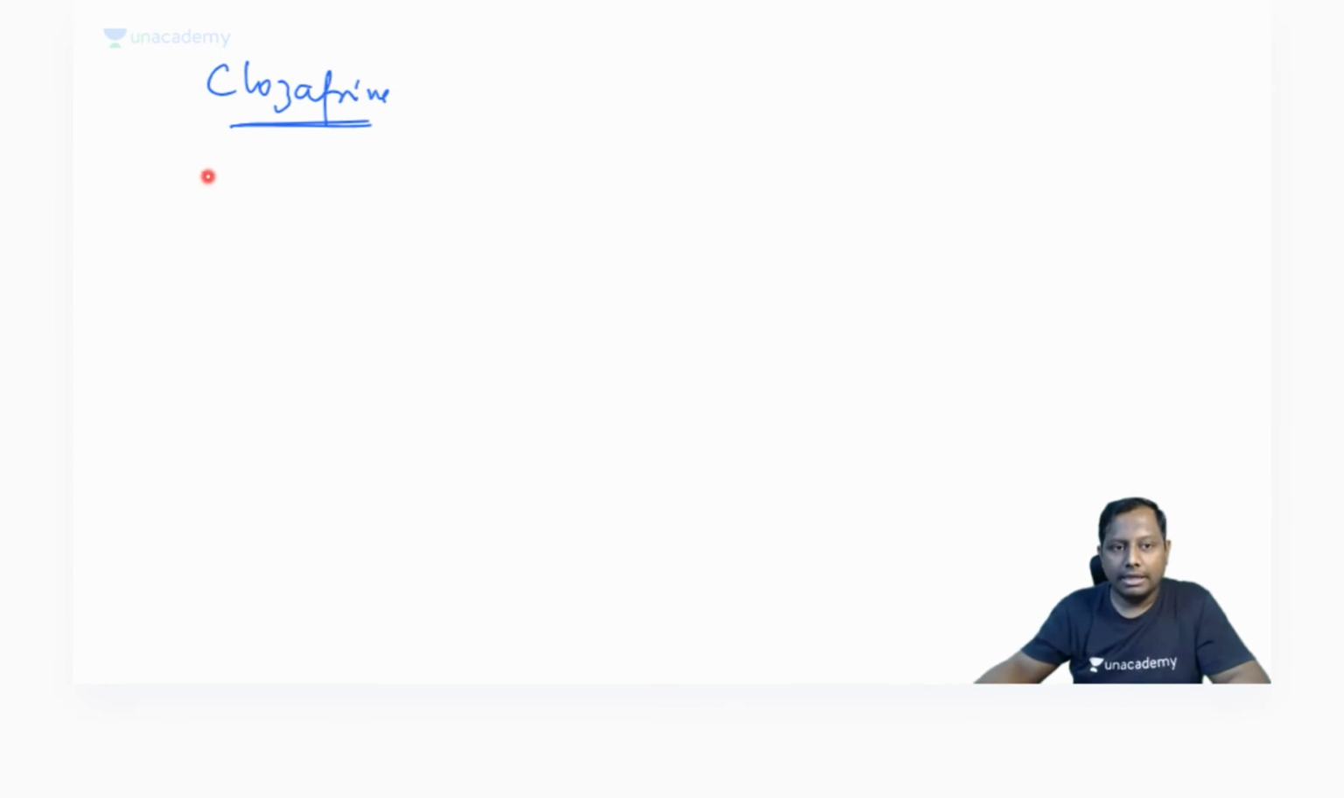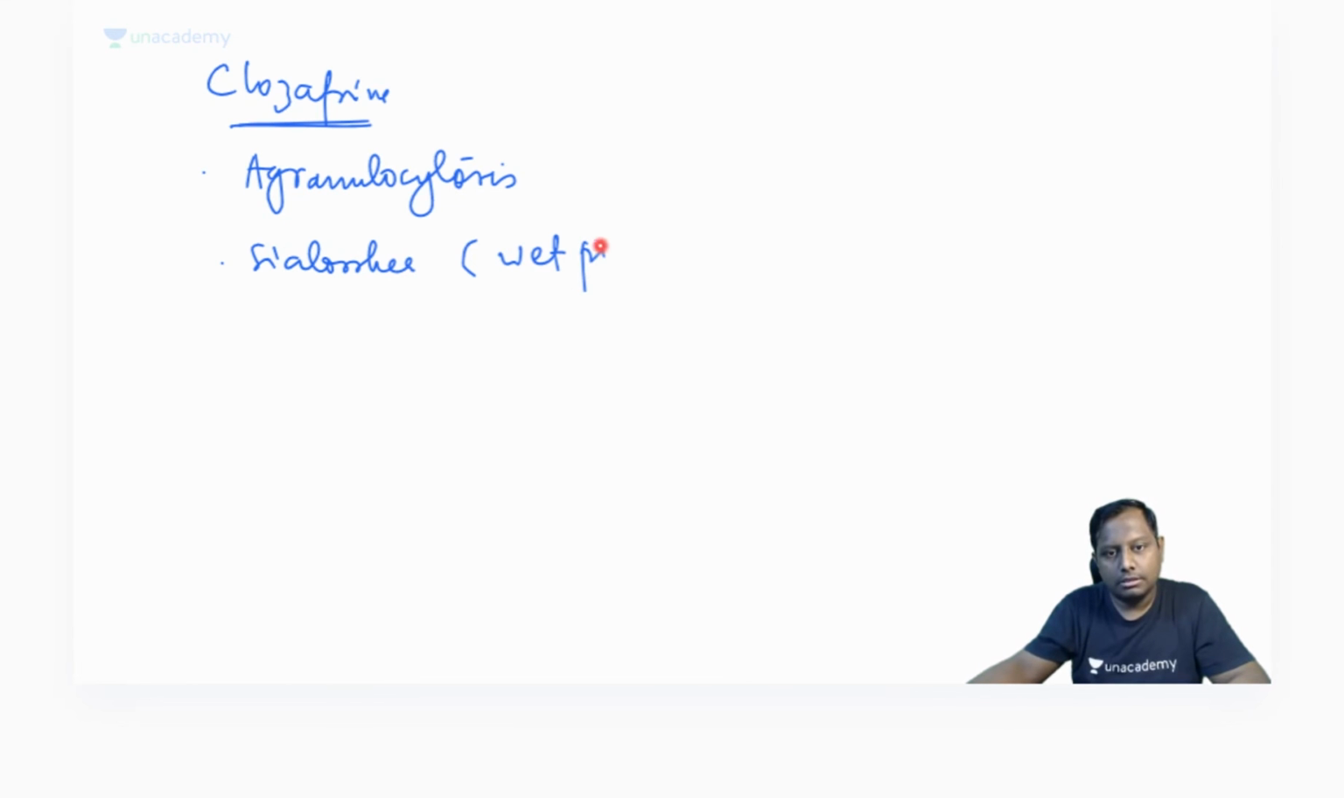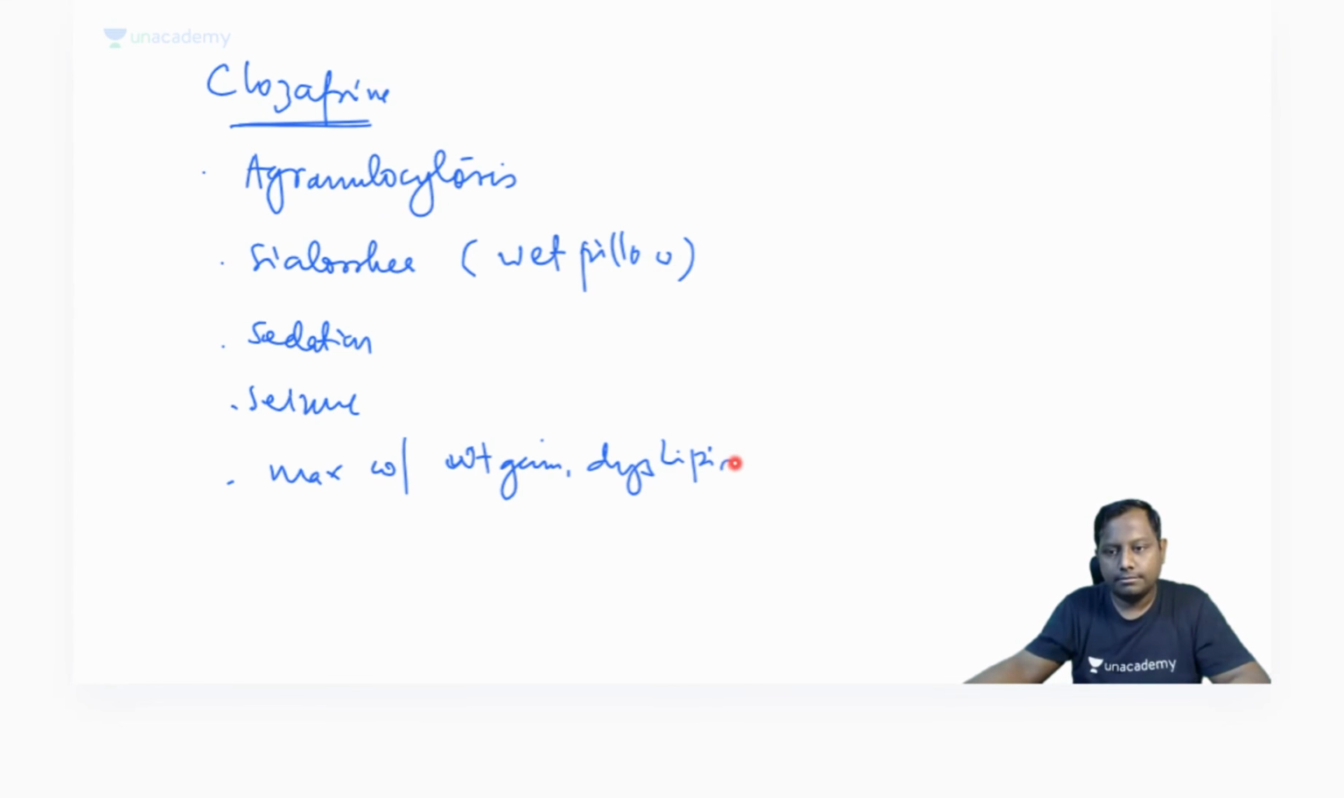For clozapine, they can be associated with side effects like agranulocytosis, sialorrhea. So they can also be associated with the wet pillow. Yes, they can cause the wet pillow as well. Sialorrhea, sedation, seizure. It is maximally associated with weight gain, dyslipidemia, right? That will be the same metabolic syndrome. That will be metabolic syndrome, right?